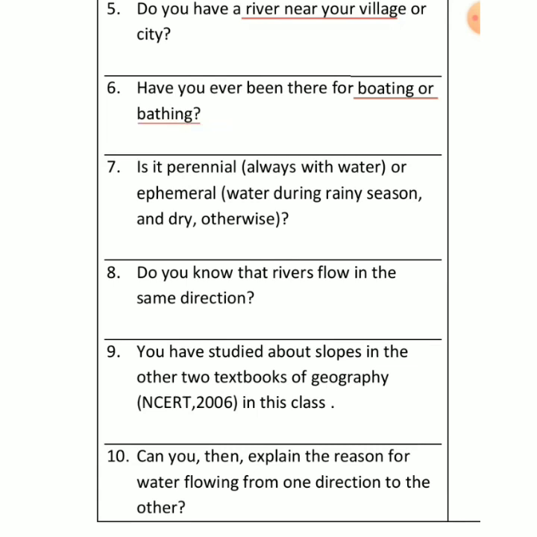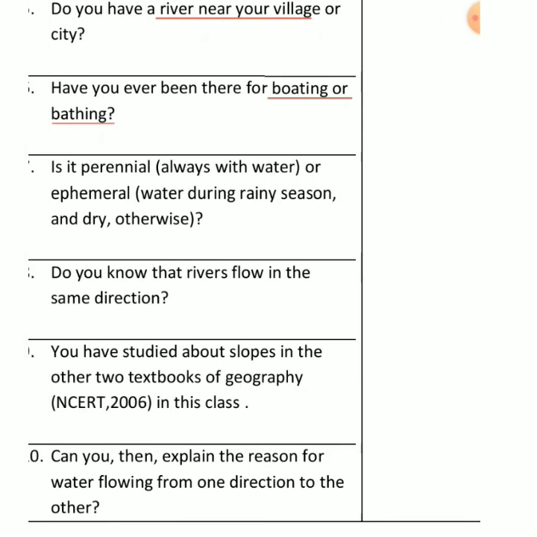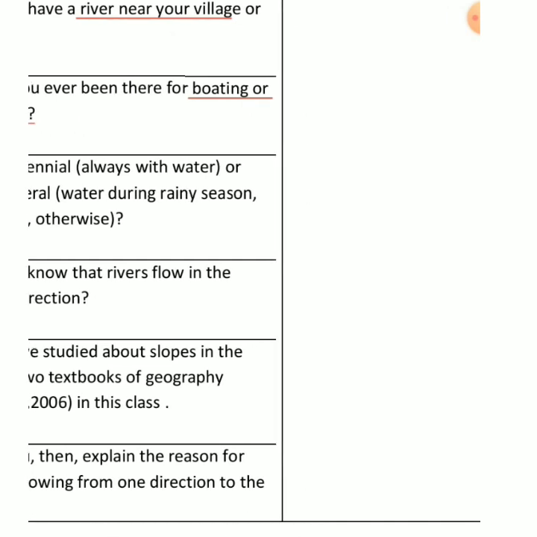If I call it the importance of water, it is used for cooking, washing, drinking. Industries also use it, and agriculture also. So a lot of things can be carried out on a river itself, and that's the reason why most of our olden civilizations, if you talk about ancient civilizations, have been brought up near river valleys. Can you name them? There are four ancient civilizations which I'm talking about. One is Indus. We should be proud that we are Indian, and this civilization grew up in India itself, right?